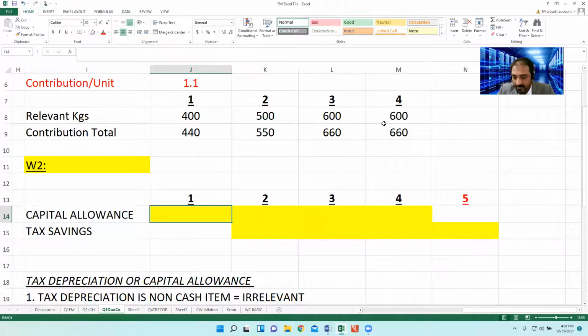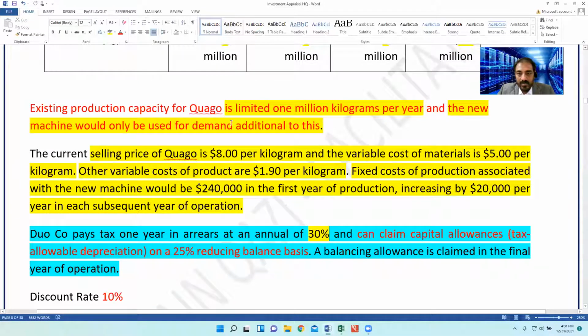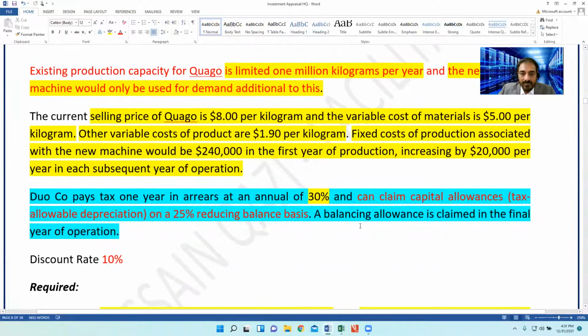Now incorporate capital allowance. First of all, what does the examiner say about the capital allowance? Read the last paragraph. The company pays tax one year in arrears at an annual rate of 30%, and can claim capital allowance, tax allowable depreciation, at 25% reducing balance basis.